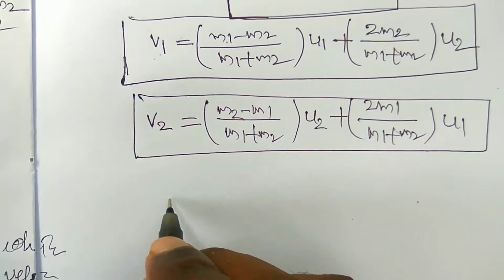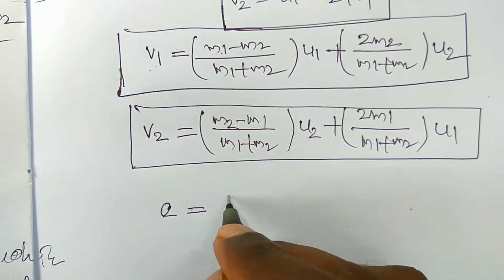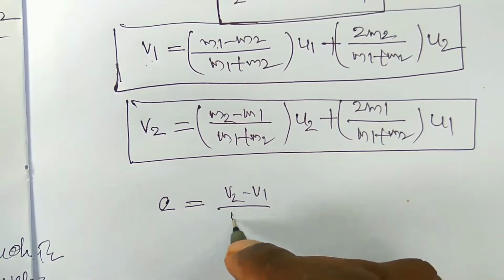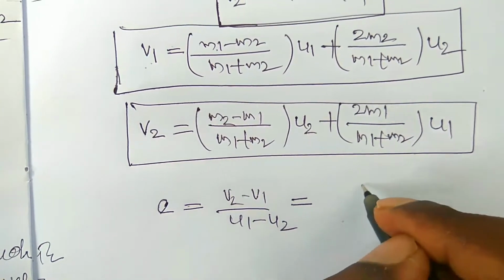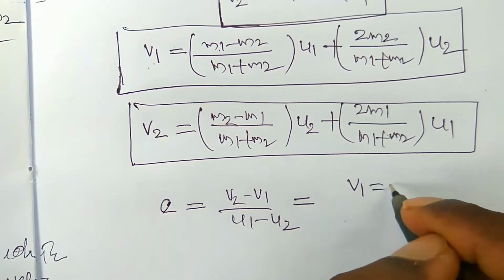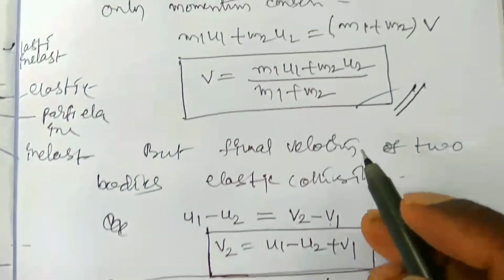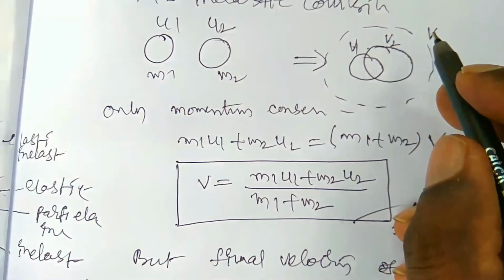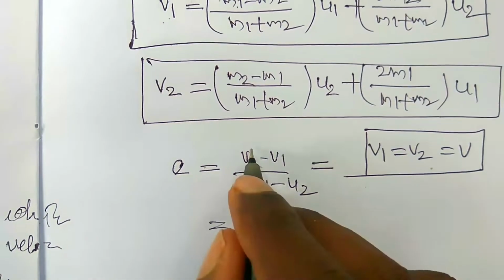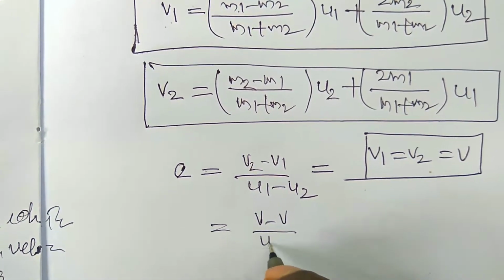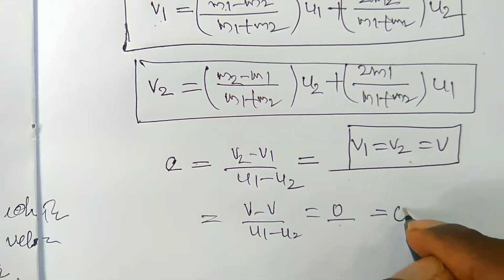And coming to the coefficient of restitution for the inelastic collision, the coefficient of restitution is (v2 minus v1) by (u1 minus u2). In a perfectly inelastic collision, v1 is equal to v2 is equal to v, because after the collision the two bodies move with the same common velocity v. Hence, substituting, v minus v by (u1 minus u2) is 0 by something, so it is equal to 0.